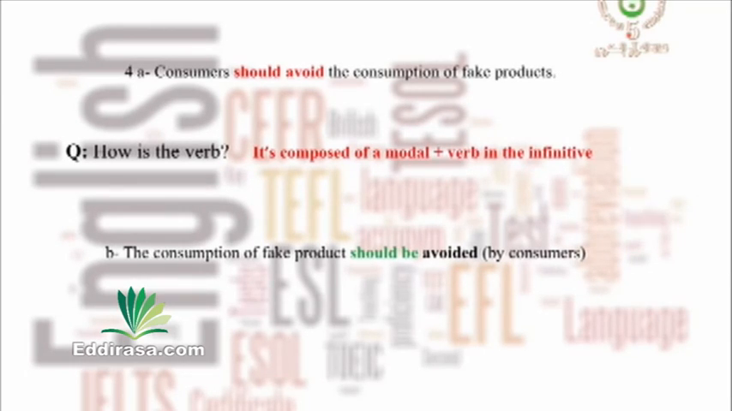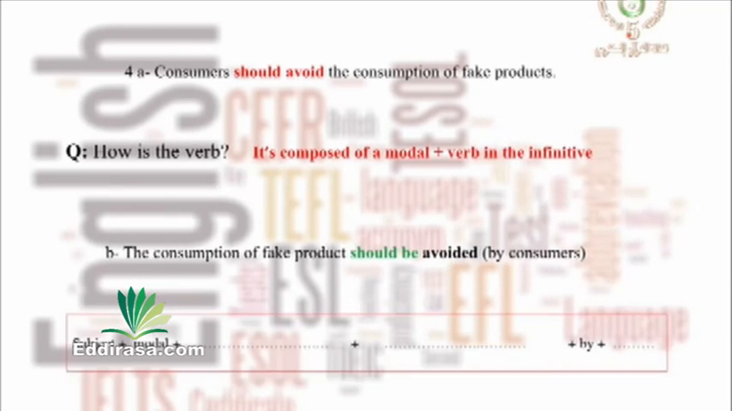Again, let's complete the chart to get the sentence structure with a modal. Subject plus modal plus a blank plus a second blank plus by and the last blank. Let's correct it. Subject plus modal plus be in the stem form, that is infinitive without to, plus past participle plus by plus the object.